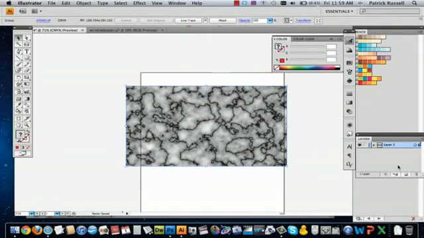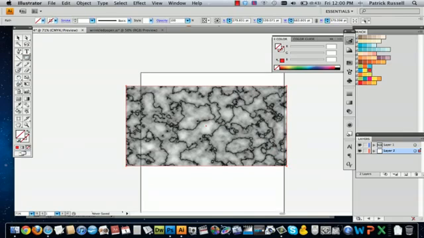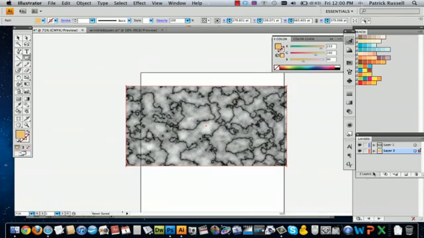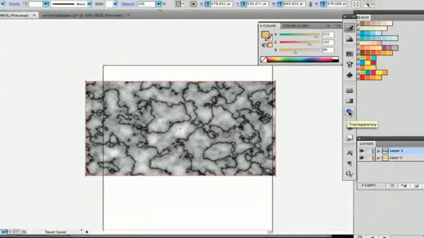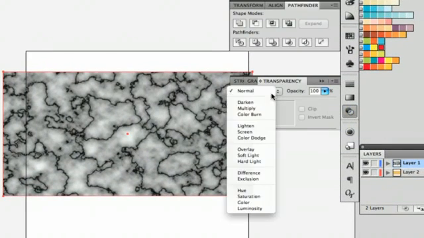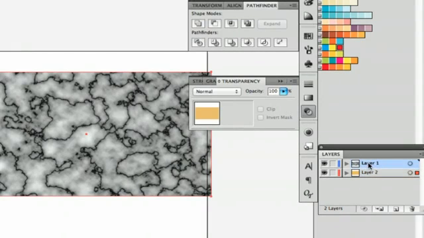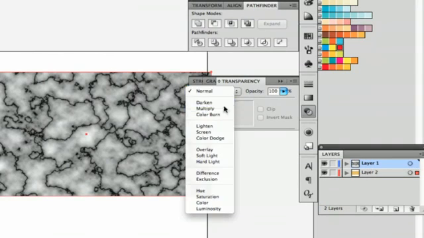And so you can add a new layer, and you could put it below or above. It really depends on your preference. And just draw a square or a rectangle the same size as the one that you have, and just fill it with the color you're looking for. We'll add that. And then you're going to go up to your first layer. You're going to go to the transparency button. You go to multiply. Oops, and see, actually what I've done is multiplied the wrong layer. So make sure the right layer is selected.